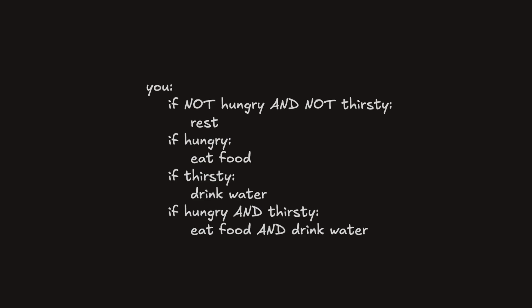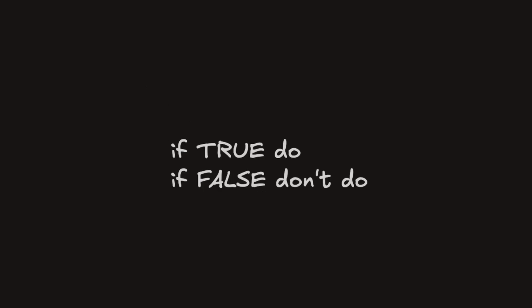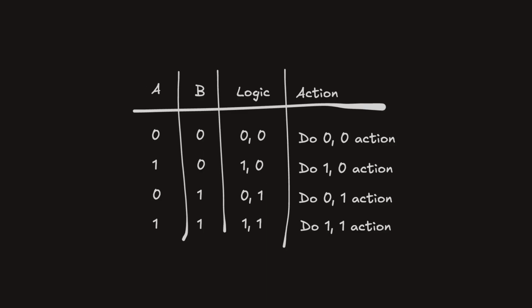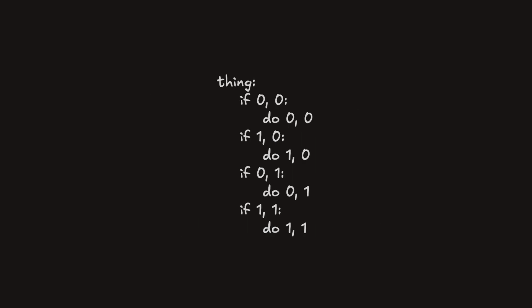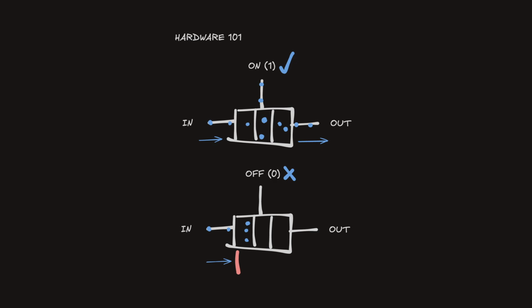This is how it looks written in pseudocode. It's basically a series of true and false statements. If A and B is or isn't this, do this or that. That's it. Why this is the case is because of hardware, the way computers are built. Let's go through hardware 101.